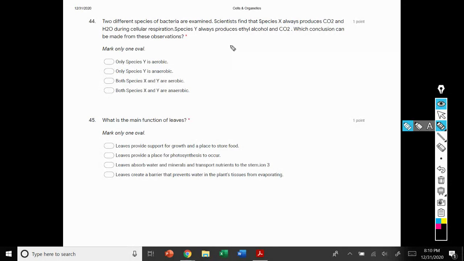And so, species X always produces CO2 and water. If we're looking at respiration processes, and it tells us we're looking at cellular respiration here, we really need to write out the two formulas for cellular respiration.